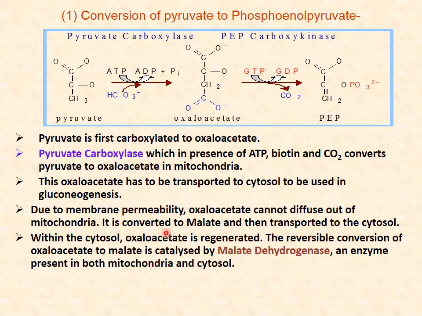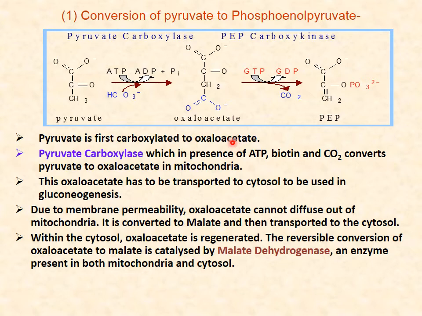This malate is converted into oxaloacetate in cytosol and then this oxaloacetate is converted into phosphoenol pyruvate. So we have two enzymes here, pyruvate carboxylase and phosphoenol pyruvate carboxykinase, and one more enzyme which converts oxaloacetate into malate to cross the mitochondrial membrane.